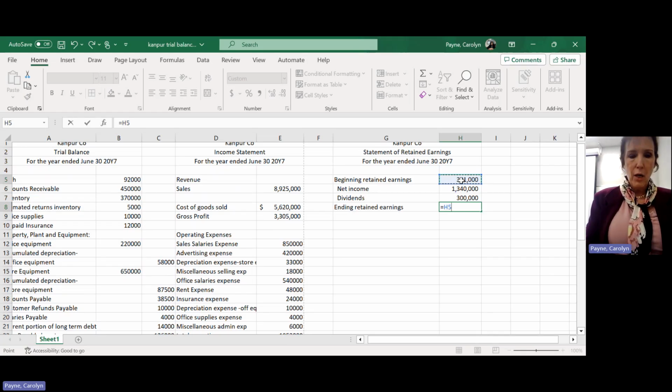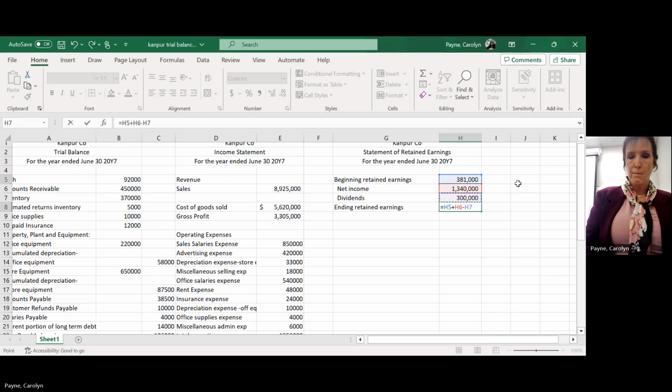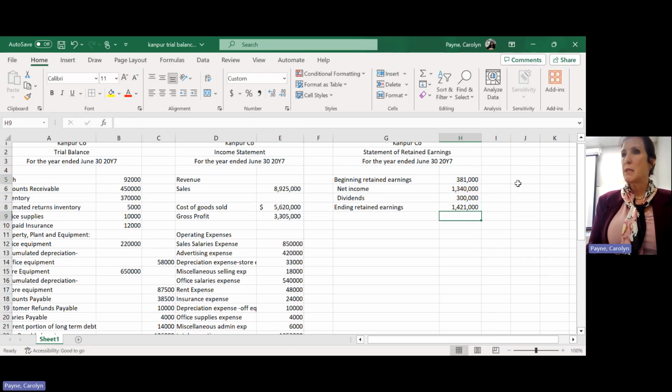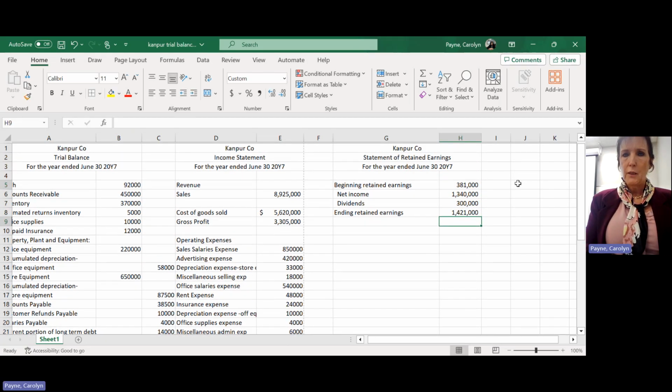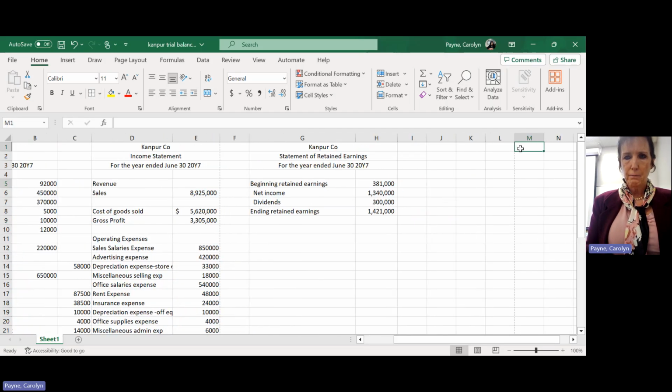So beginning retained earnings plus net income minus dividends. So notice I just put my different operators in there, put it all in one formula. Good. Makes sense? Okay. So that's my ending retained earnings. Now I'm going to come over here and make a balance sheet.